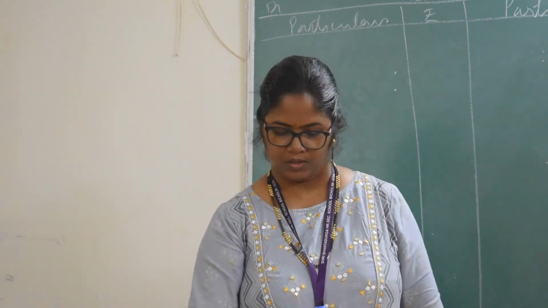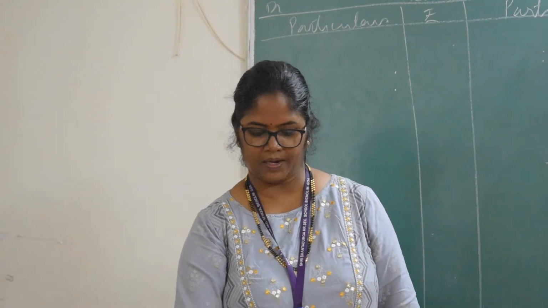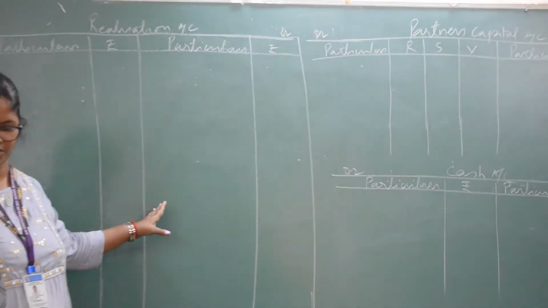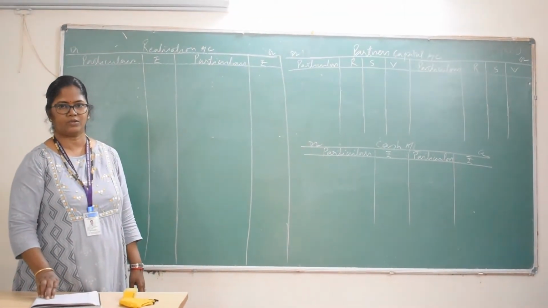Capital and general reserve, you mark, will come in partners capital account, and the other liabilities, the third party liabilities, loan from M, creditors and bills payable, will be transferred to realization account. Now on the asset side, cash will be transferred to cash account. Sundry debtors, stocks, furniture, plant and machinery and land and building will be transferred to realization account, and profit and loss account will be transferred to capital account.